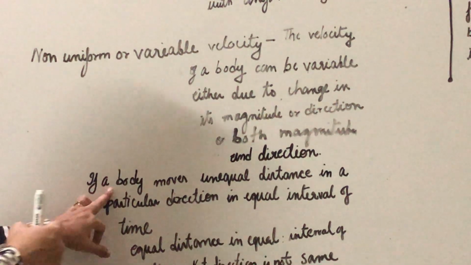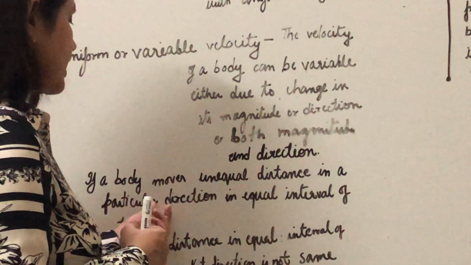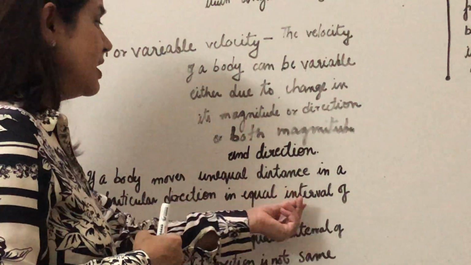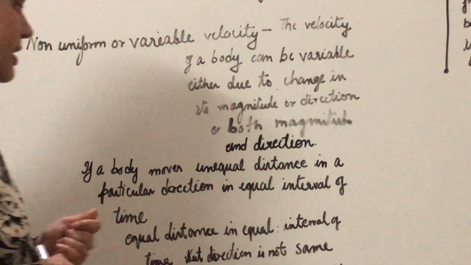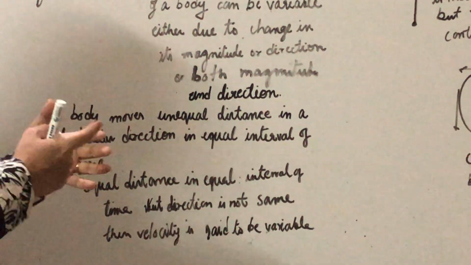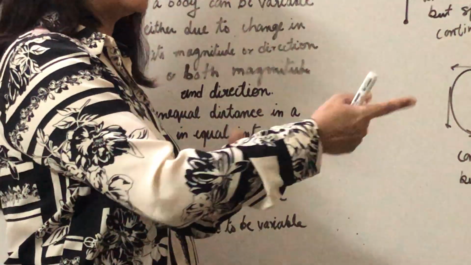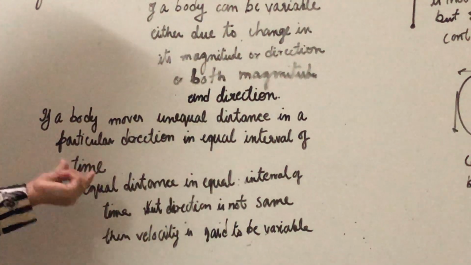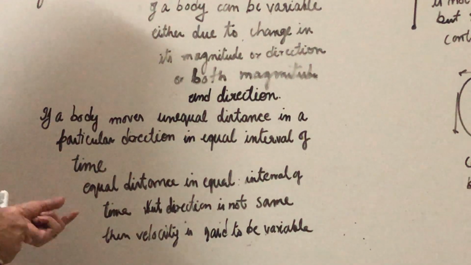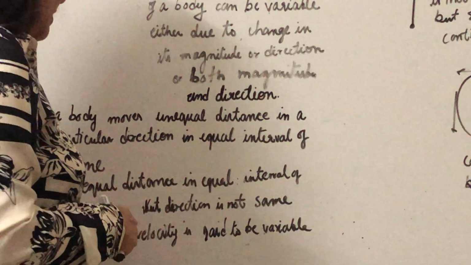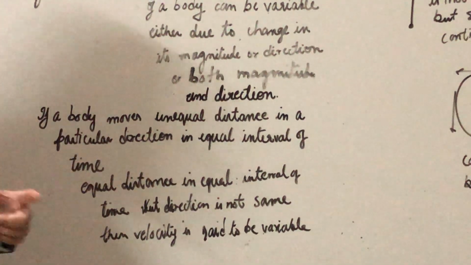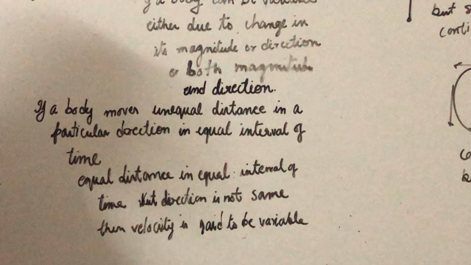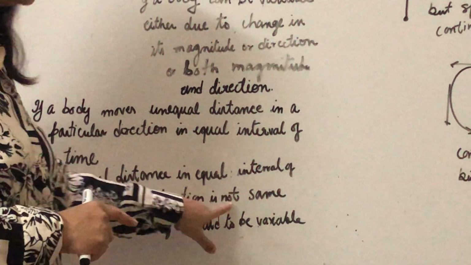So in this way, if a body moves the unequal distance in a particular direction and in an equal interval of time, it is the first possibility that it is going to cover the unequal distance. But the direction is same because only magnitude is changing. In some other cases, equal distance in the equal interval of time, that means the magnitude is the same but direction is changing.